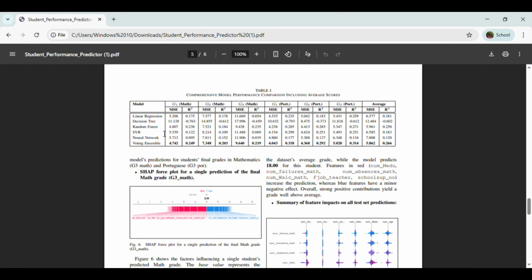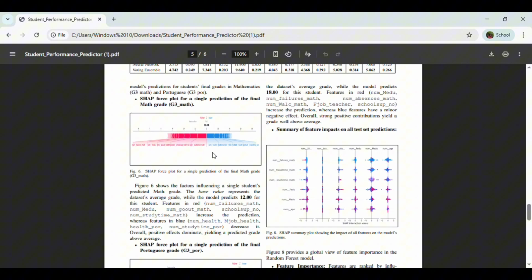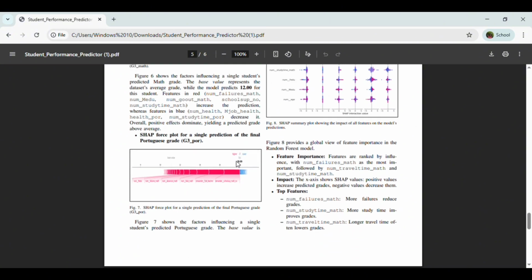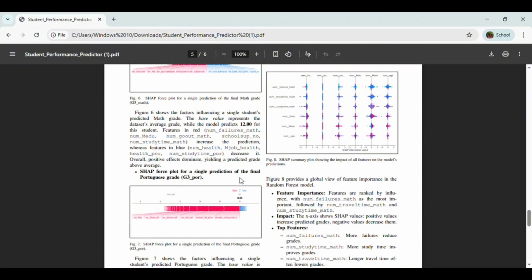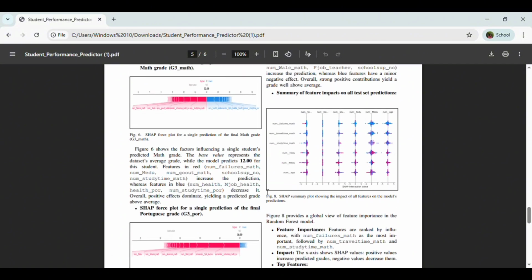In contrast, the decision tree model was the most poorly performing model. Its high error rates and negative R-squared values indicate a significant issue with overfitting, which makes it unsuitable for this application. Beyond predictive accuracy, a key objective was to understand the drivers behind these results. This led us to our model analysis. We approached this in 2 layers. First, we identified the most influential factors at a global level across the entire student population, which was SHAP.